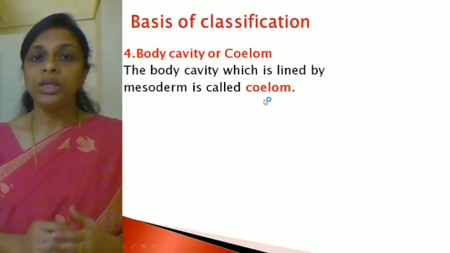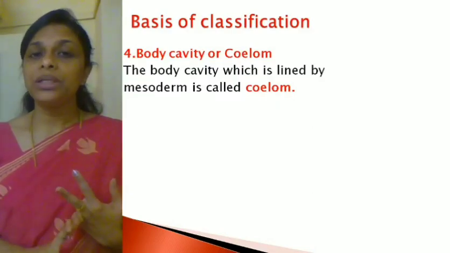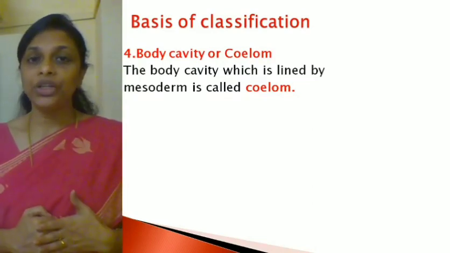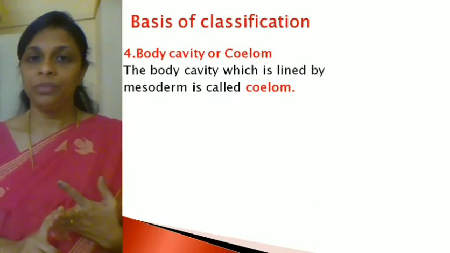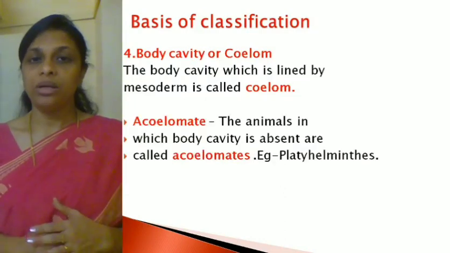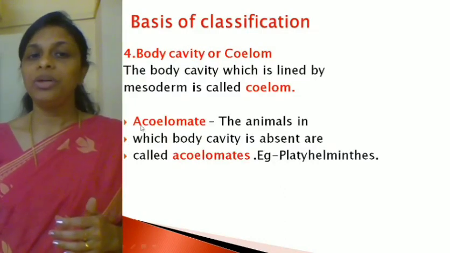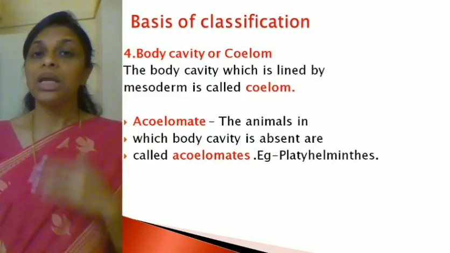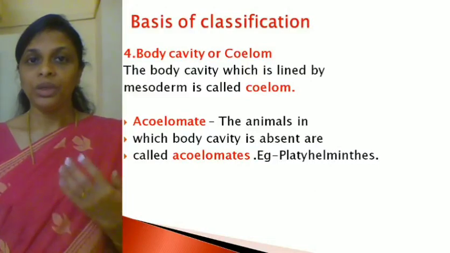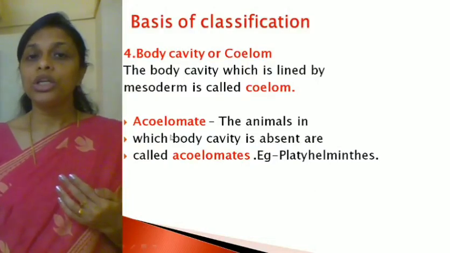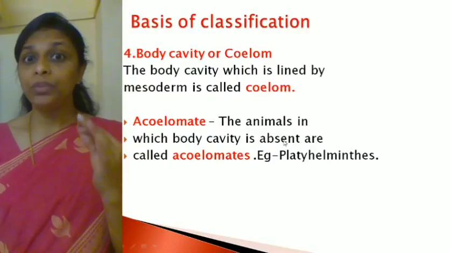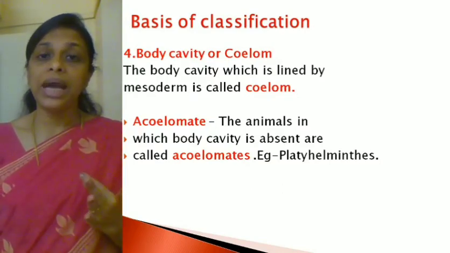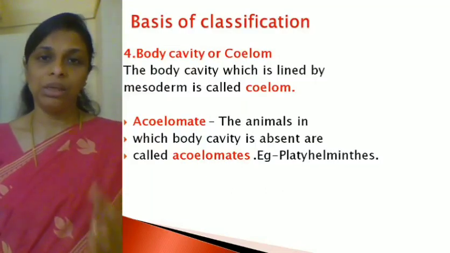Now based on the presence or absence of coelom, the animals are classified into 3 different groups. Which are they? The first one, acoelomate. From the word itself, I think it's very clear. Acoelomate means without a coelom, that is, animals in which the body cavity is absent. Such animals are called acoelomate animals.